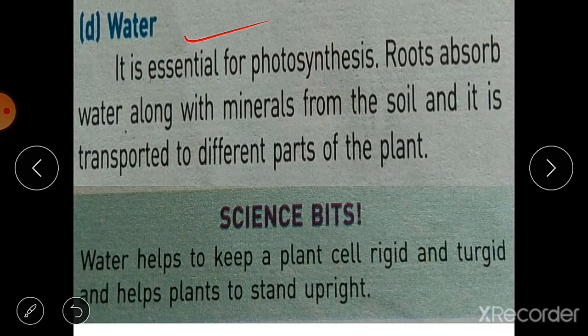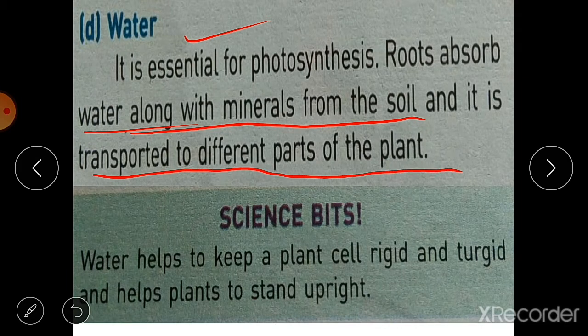It is essential for photosynthesis. Roots absorb water along with the minerals from the soil. Water and minerals are absorbed from the soil by the roots, and then transported to the different parts of the plant, because photosynthesis takes place in the leaves, and this water is transported to the leaves for photosynthesis.